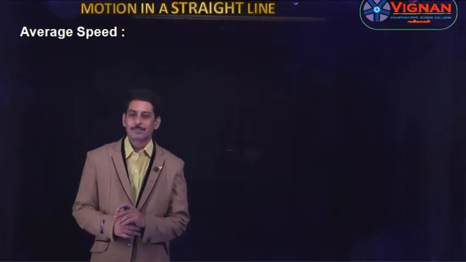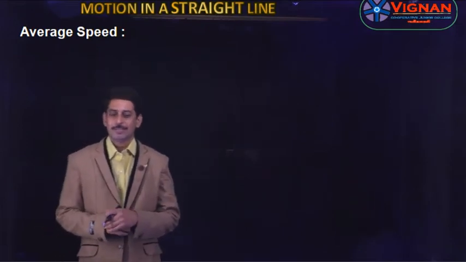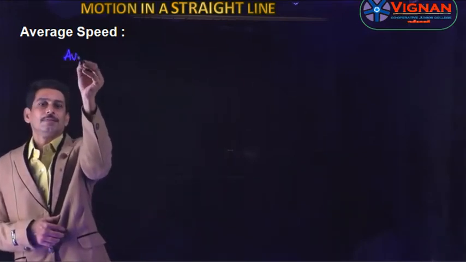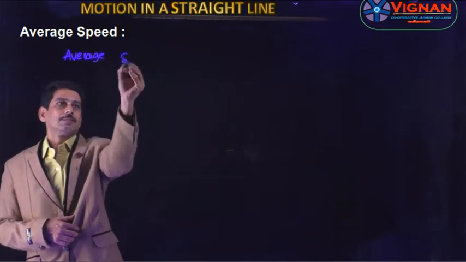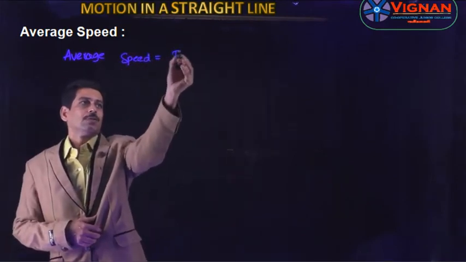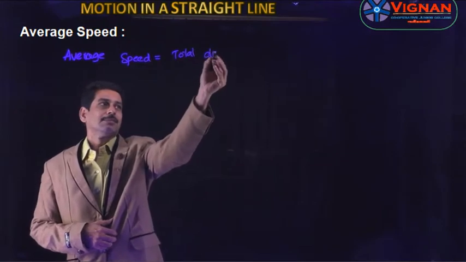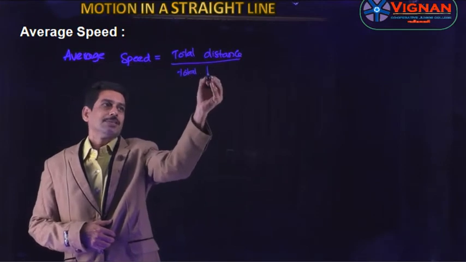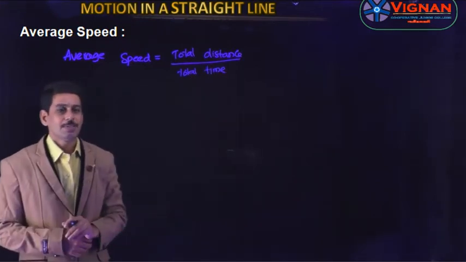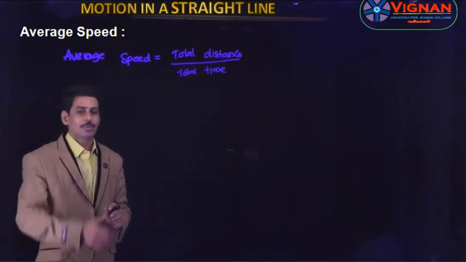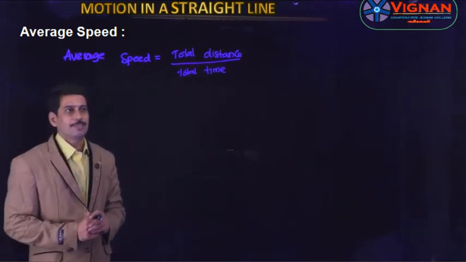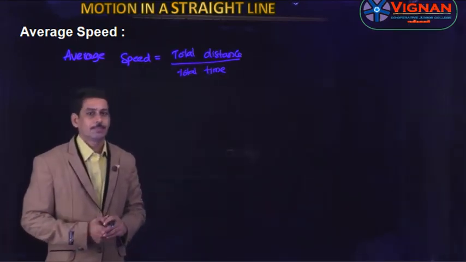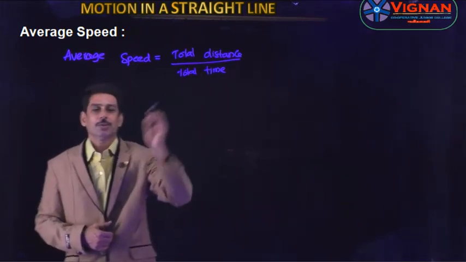So let us see what is average speed. We know the formula for speed as distance by time. So average speed is equal to total distance traveled divided by total time taken. So this is the formula for average speed. Average speed is equal to total distance by total time. From this only we are saying the definition. Average speed is defined as the total distance divided by the total time interval taken.